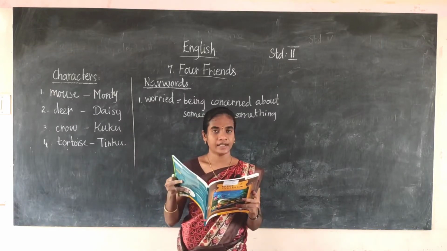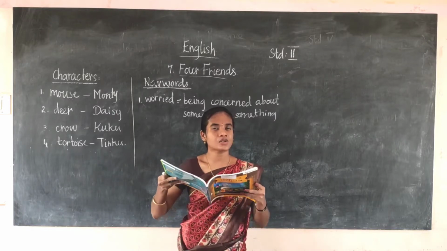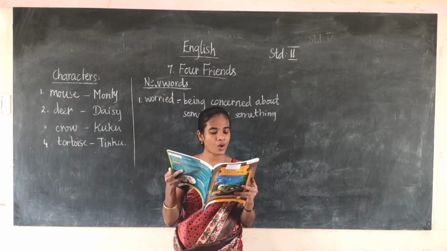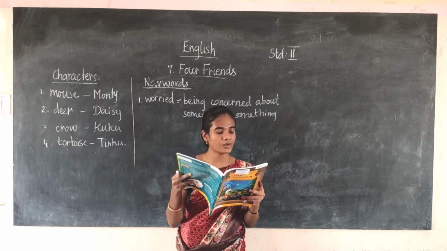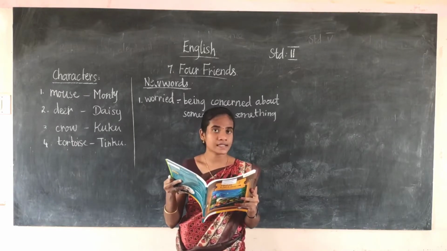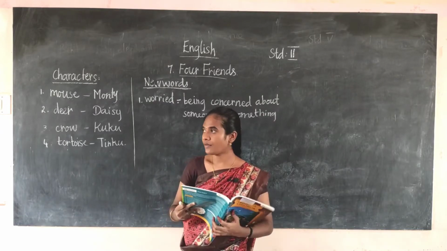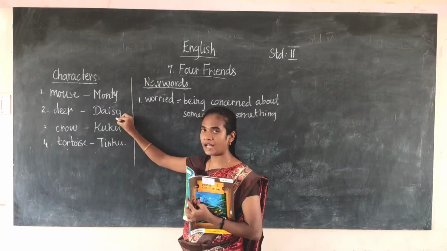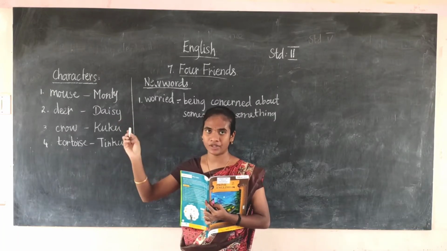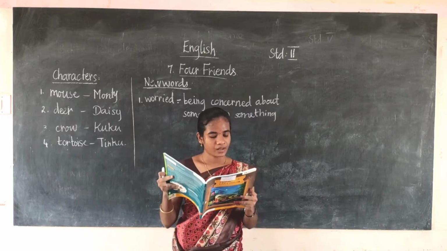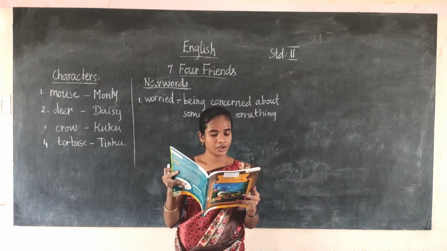Daisy is also calling for help, saying, Daisy, help. Cuckoo hears Daisy calling for help. He flies down to her. The crow hears the sound of the deer's voice and flies down to her. Cuckoo says, oh dear, you are trapped.